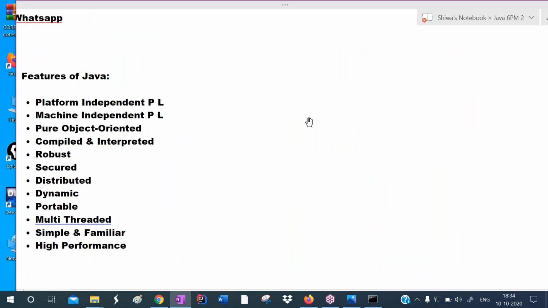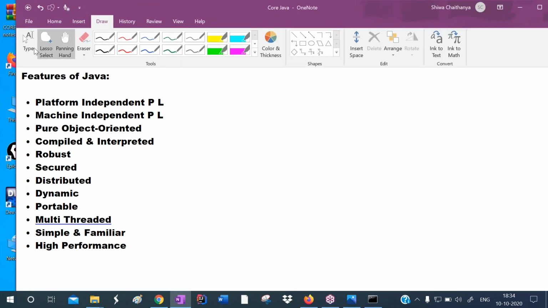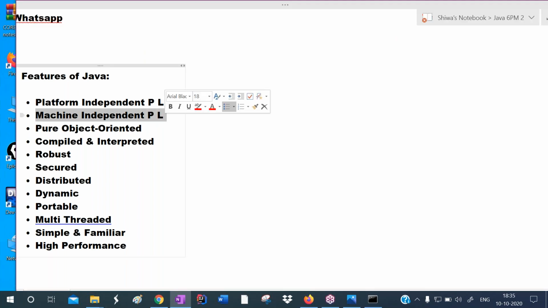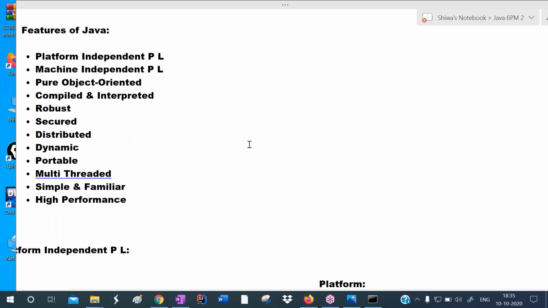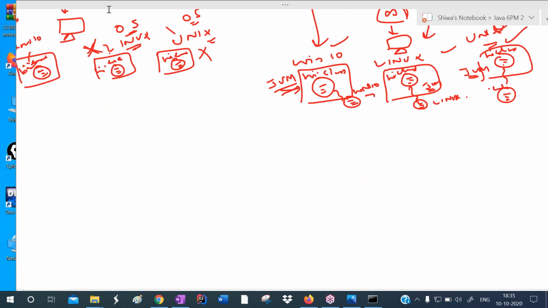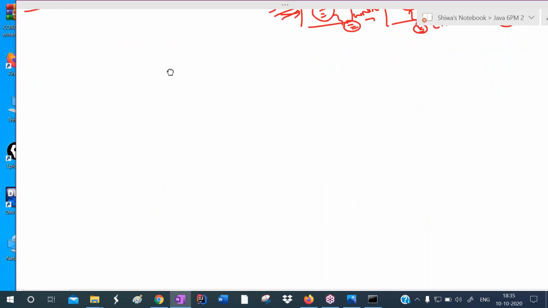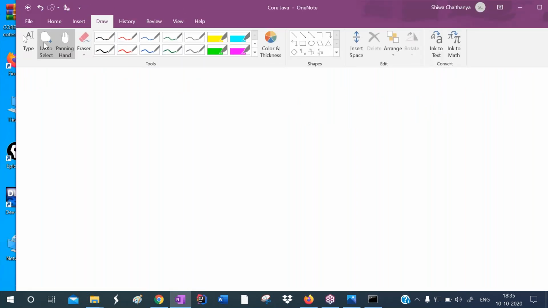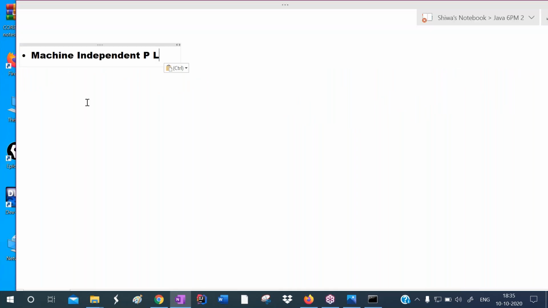Now, I hope you understood. Yesterday also we clearly discussed, and now also I clearly explained. Now see the next feature. The next feature is machine independent. I'm calling Java a machine independent programming language. So why is Java a machine independent programming language? See here. This is also an important feature.